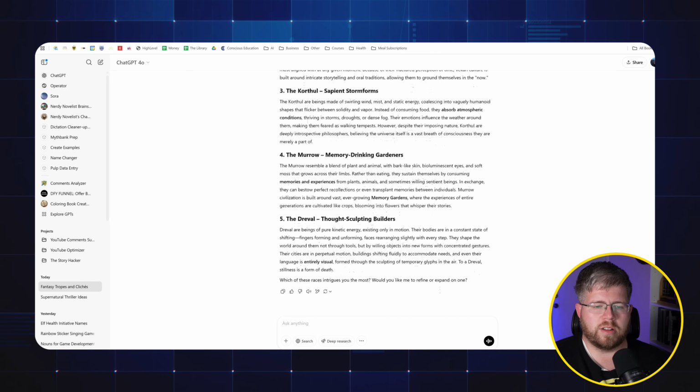And the same goes for all of these others. They're all very interesting, very original when compared to what you would normally get if you just asked it for some races, right? Of course, sometimes you just want elves, right? Sometimes you don't need these totally original things, but sometimes it's nice to inject a little bit of some really original ideas into these stories.